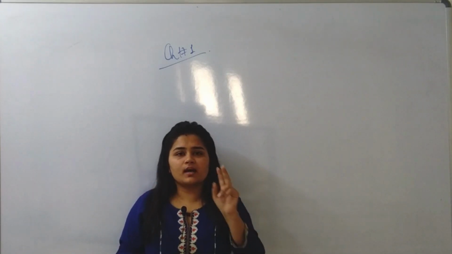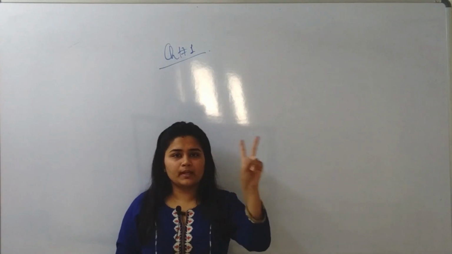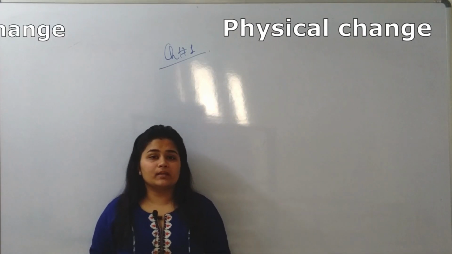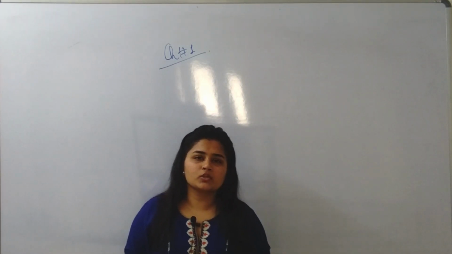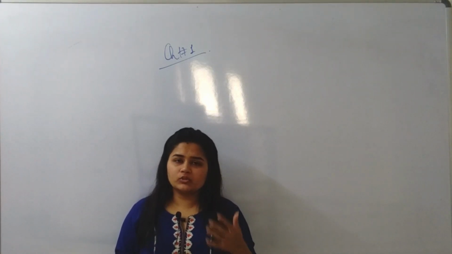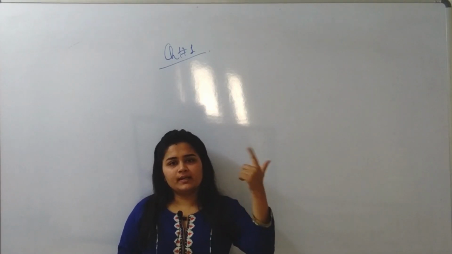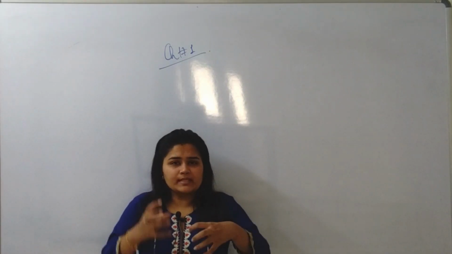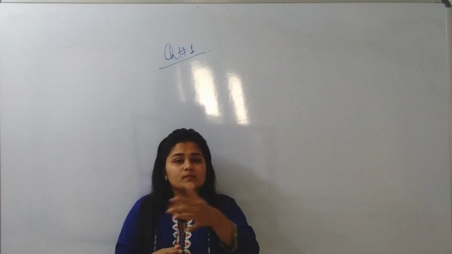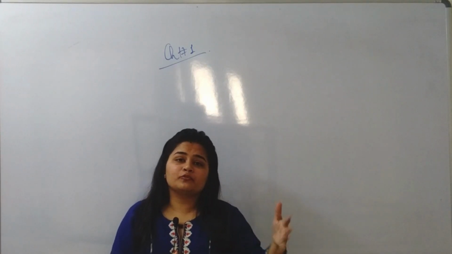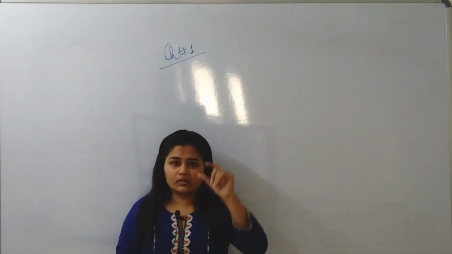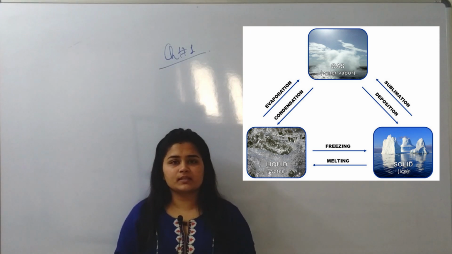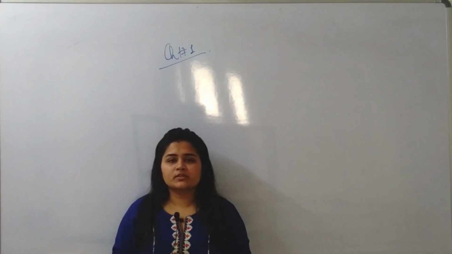All those changes are divided into two main types: the first is physical change and the second is chemical change. In a physical change, only the state changes. We know there are three states: solid, liquid and gas. So in a physical change, a solid may convert into liquid, or a liquid may convert into gas, like ice. We know that the ice cube is solid. When it becomes water, it is liquid. When it becomes vapor, it is gas. Such a type of change is known as physical change.